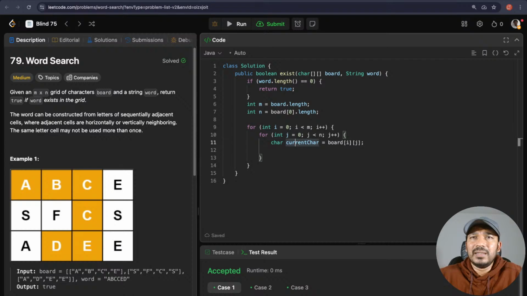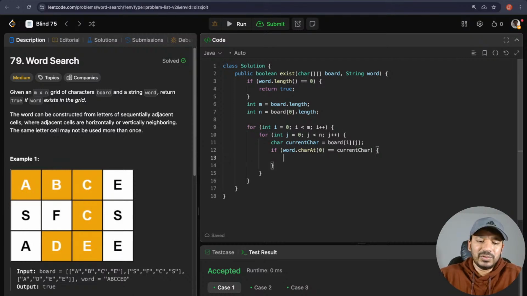Okay, and here we need to check the first letter of the word, right? If word dot char at 0 equals current char. Okay, if that is the case, what should we do? We should do DFS traversal, or DFS search for the rest of the part of the word.